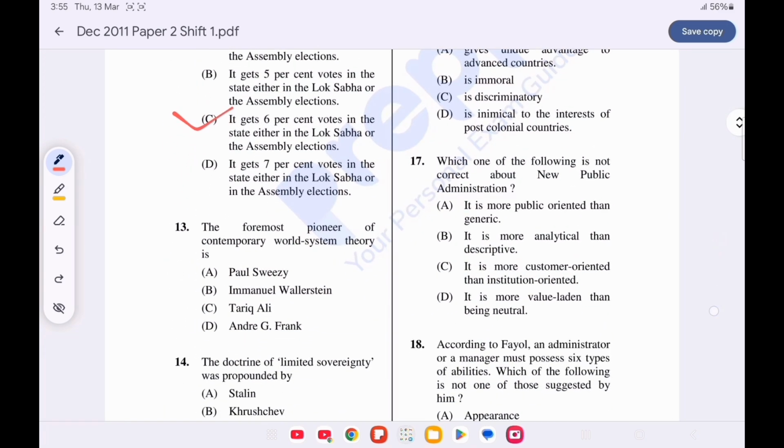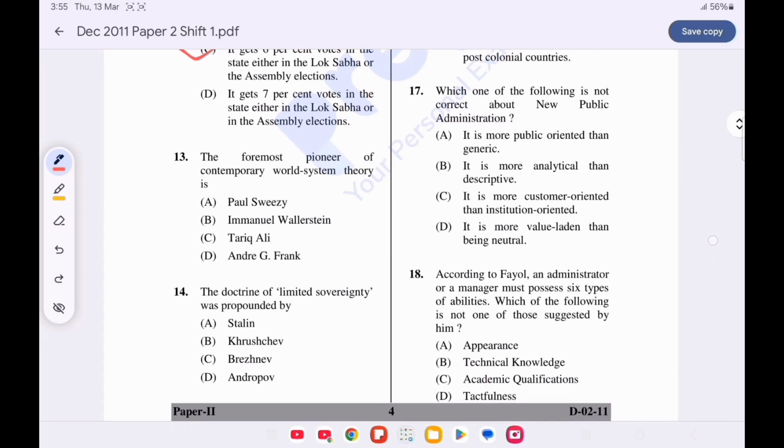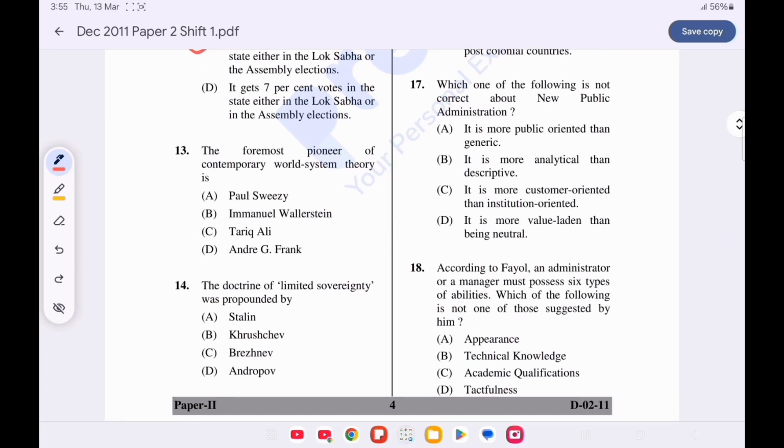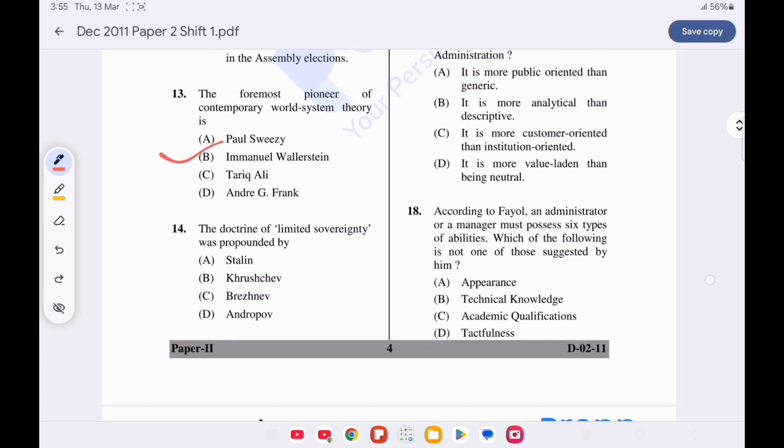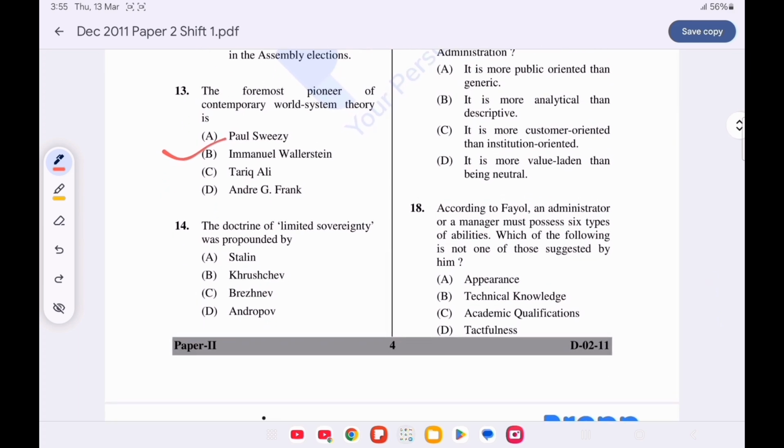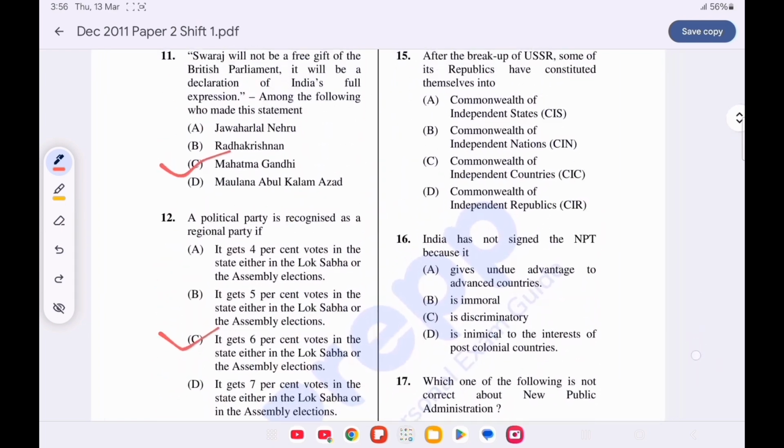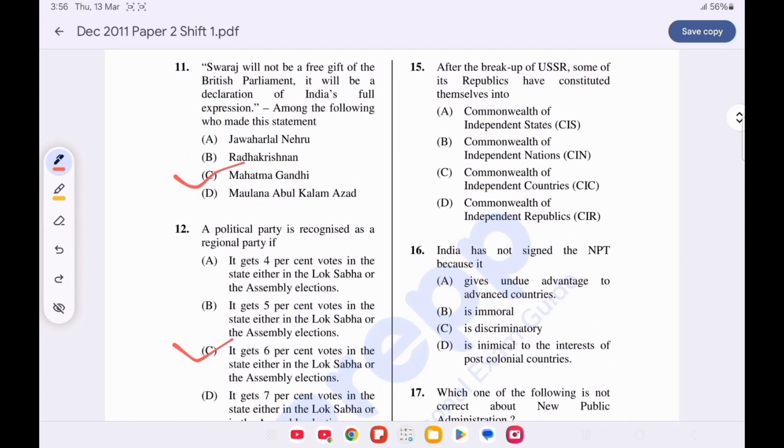Question number 13. The foremost pioneer of the contemporary world system theory is... Option B is correct, Immanuel Wallerstein. Now question number 14. The doctrine of limited sovereignty was propounded by... Option C is correct, Brezhnev. Now question number 15. After the breakup of USSR, some of its republics have constituted themselves into... Option A is correct, Commonwealth of Independent States.